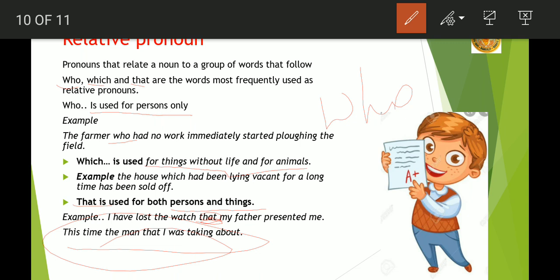Here that is used for representing a living thing. So when we are talking about a living thing, we use who as well as that. When we are talking about non-living things, we use words like which or that.